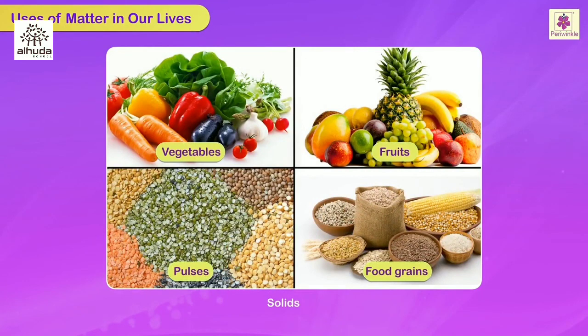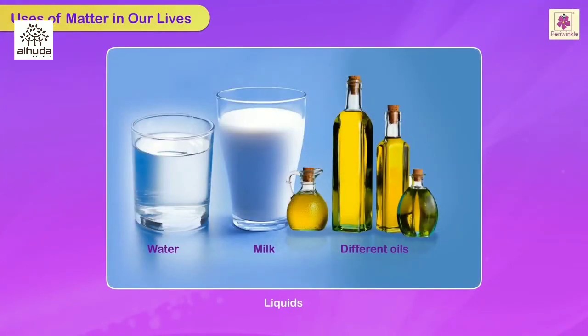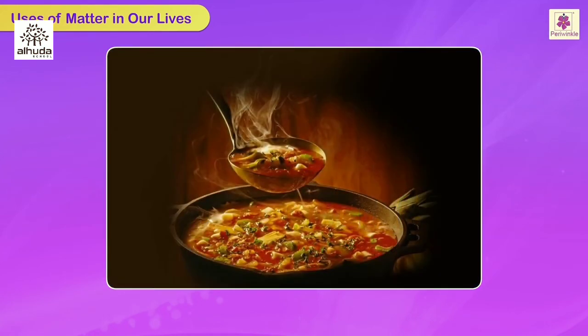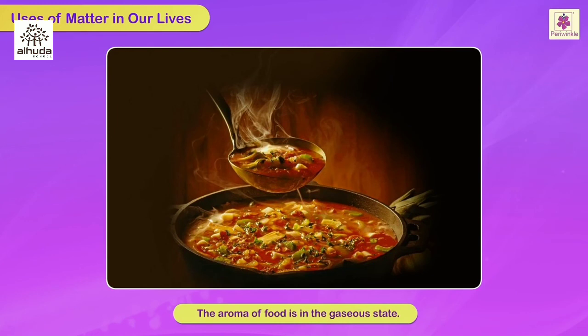Vegetables, fruits, pulses, and food grains are solids, while water, milk, different oils, etc. are liquids. Do not forget that the aroma of food is in the gaseous state.